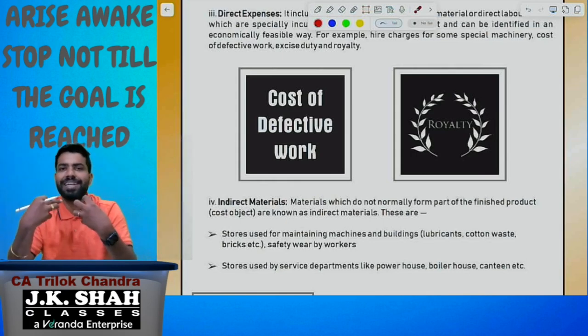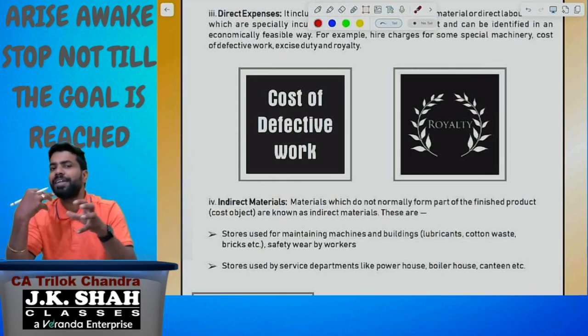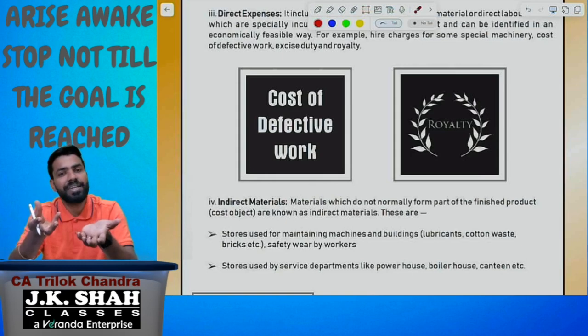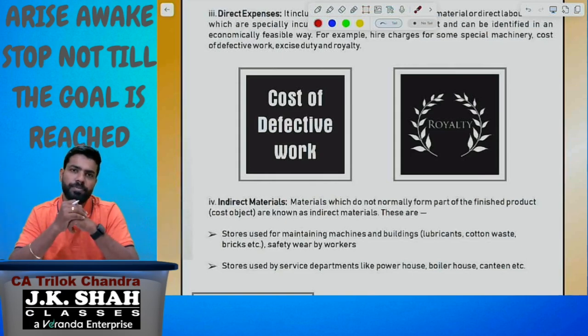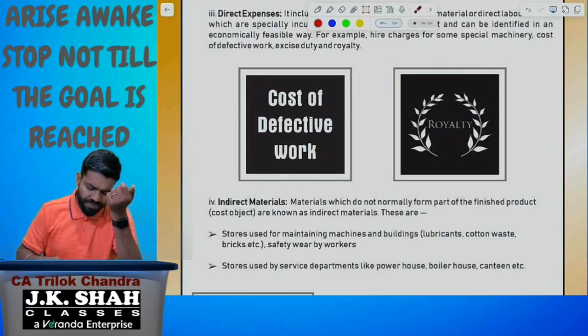Now what we need to understand is indirect material, indirect labor, indirect expenses. What is indirect material? The material which cannot be traced to the finished good, or which cannot be identified with the finished goods.